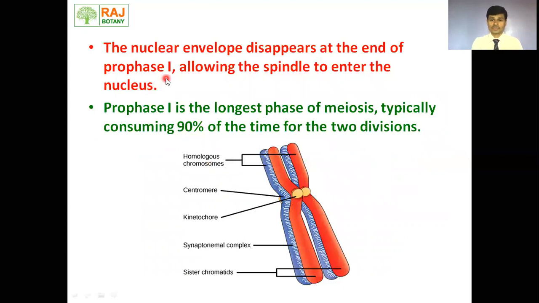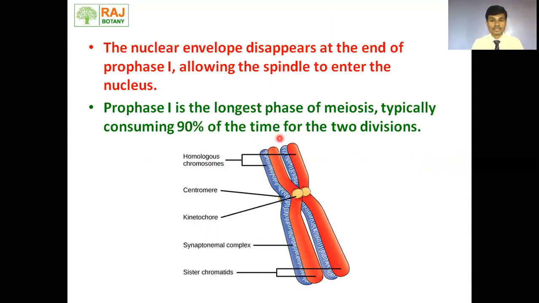As soon as prophase first begins, the nuclear envelope starts to disappear and spindle fibers start to form. Prophase first is the longest phase of meiosis, consuming 90% of the time of meiosis.